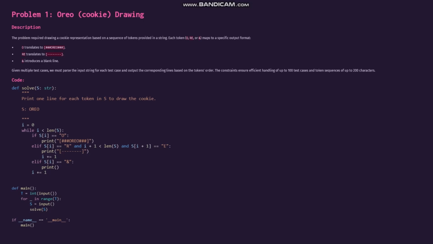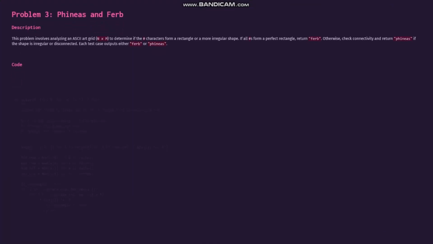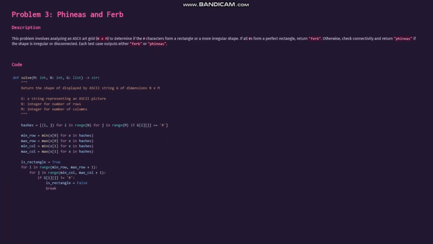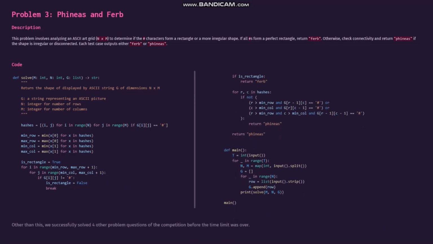The second problem that we were given was the Phineas and Ferb problem. This problem involves being given an ASCII grid of n into m dimensions, and here we have to determine if this is a rectangle or a more irregular shape. In case it is a rectangle, we have to print out Ferb. Else, we have to print out Phineas.